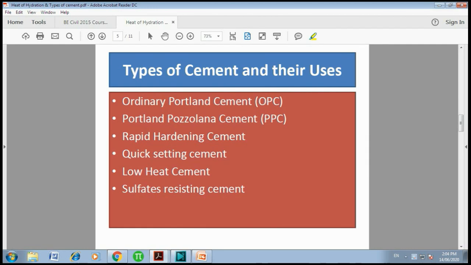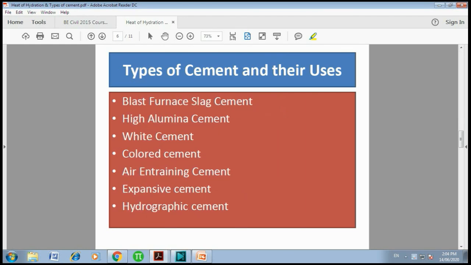Then we will take the next point, types of cement and their uses. The types are: ordinary Portland cement, Portland pozzolana cement, rapid hardening cement, quick setting cement, low heat cement, sulfate resisting cement, blast furnace slag cement, high alumina cement, white cement, colored cement, air entraining cement, expansive cement, and hydrophobic cement. I have covered almost all types of cement. There may be a few more types, but for the time being, these are sufficient.